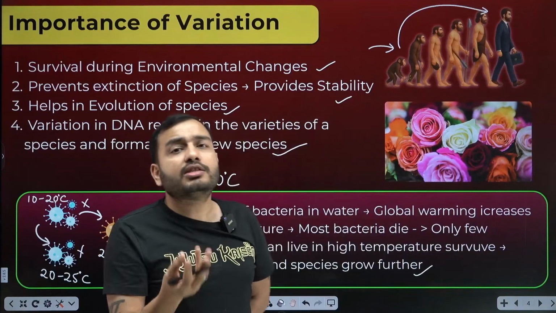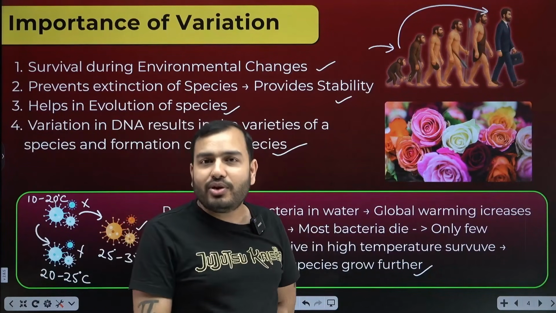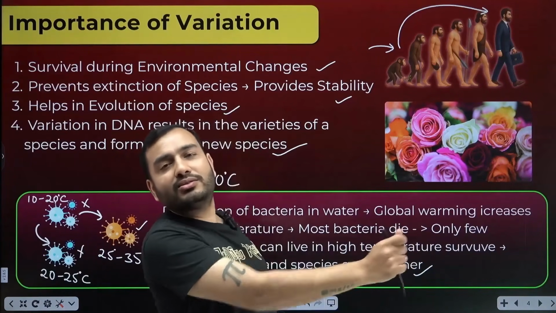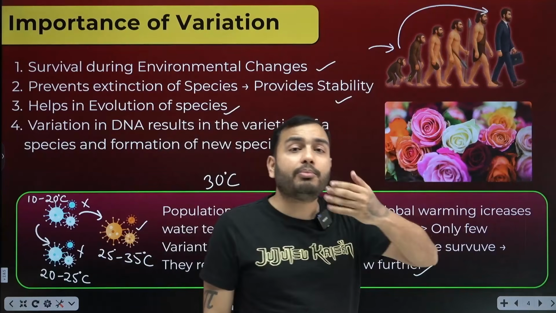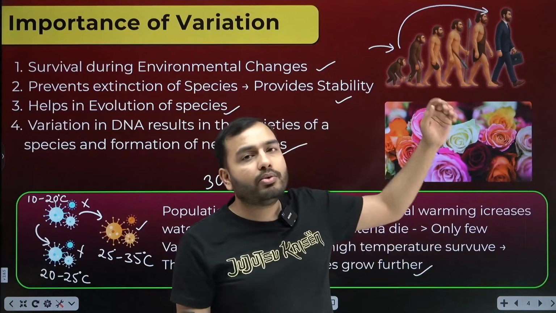For example, suppose there is a rose. If there was only a red rose in the world and when you give the rose, you will get slapped. That is why there is a white rose. Go and give a white rose. Say, acha, okay, the fight with you is over. Go and give a pink rose and friendship is made. Then give a red rose step by step. So why are there so many types of roses? Because of variation. An error occurred in the copying of DNA and a new kind of rose was formed.